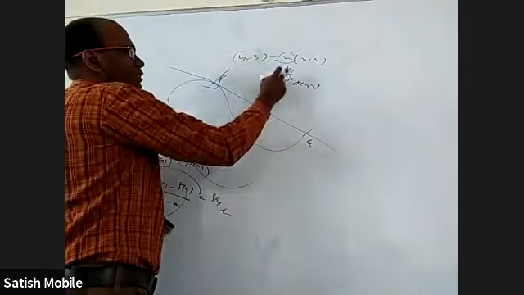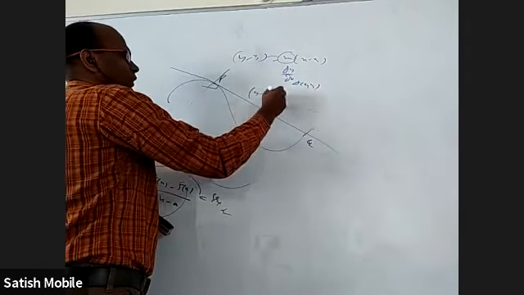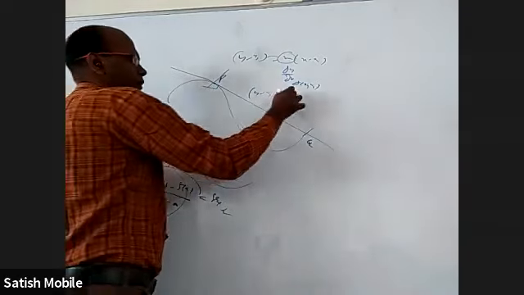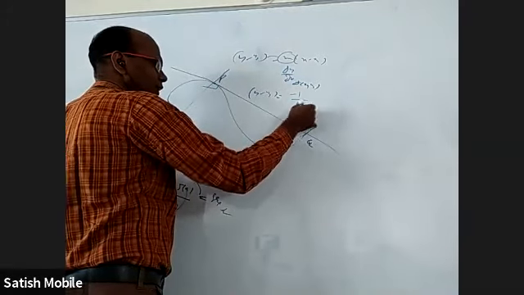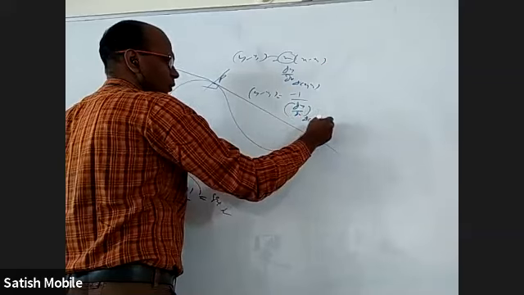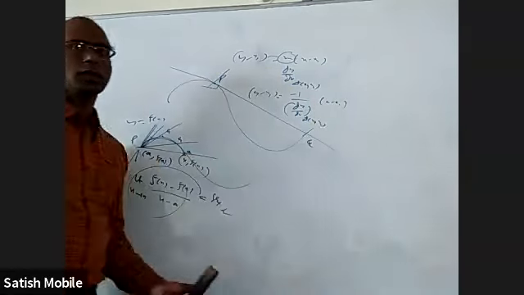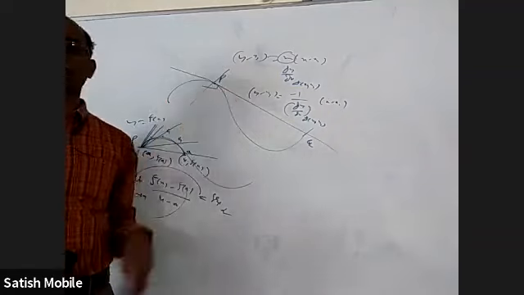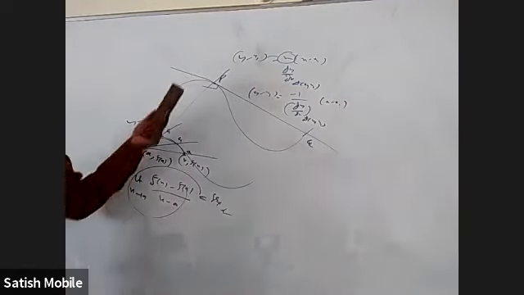If the tangent has this slope, the normal will be perpendicular to that. If this slope is m, this slope is minus 1 by m. So the normal is y minus y1 equals minus 1 by dy by dx at (x1, y1), into x minus x1. This is the formula for the equation of the tangent. This is the formula for the equation of the normal to any curve at a particular point.